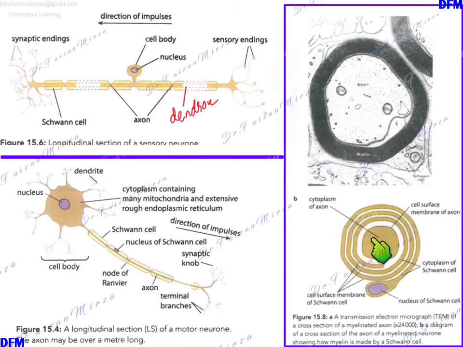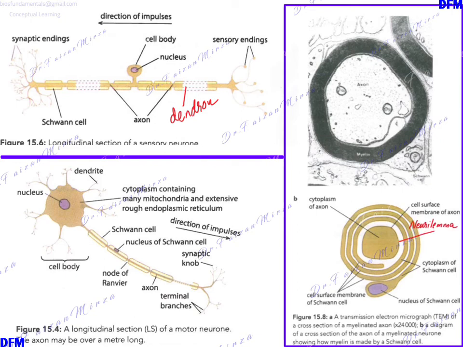They wrap around the axon. So this is the axon and the cytoplasm of the axon, and this membrane of the axon is called the neurilemma. You can see it here. This is just the cell membrane of the axon, and neurilemma is the other name for this. When you have the Schwann cell wrapping around, a Schwann cell wraps several times around one axon, so it forms a myelin sheath. Some regions have the same Schwann cell wrapped at various places.